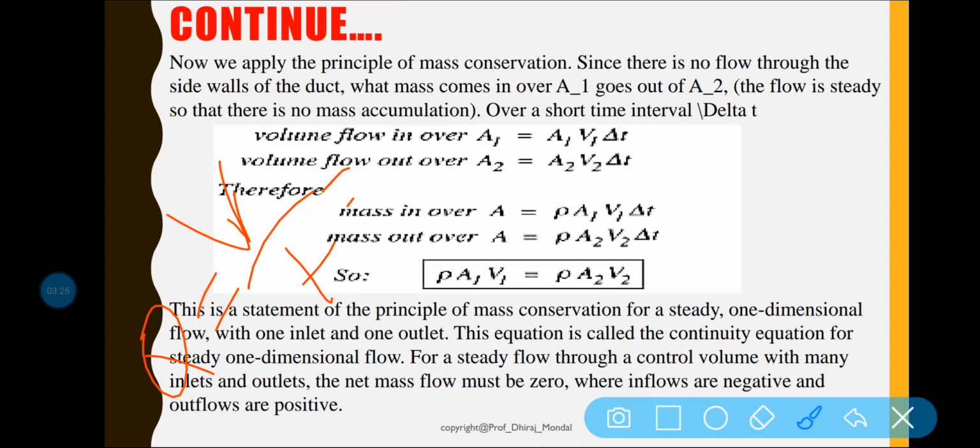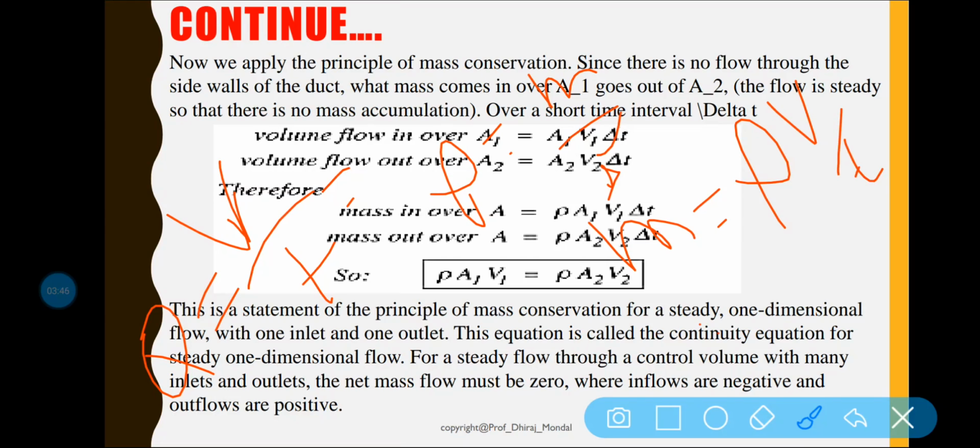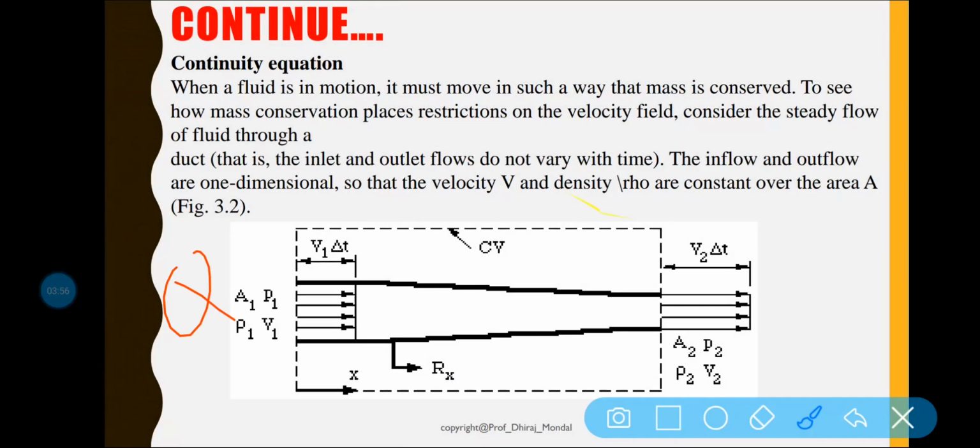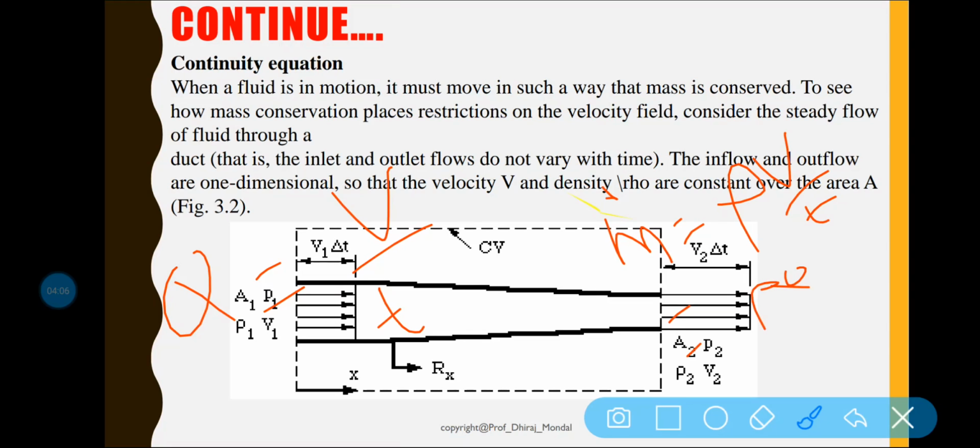Now volume can be written in terms of mass. Mass is equal to rho into V, because we know that rho is equal to m by V. Now mass flow rate means rho into V by T, and this rho into V by T can be written as rho into Q. The unit of Q is meter cube per second.